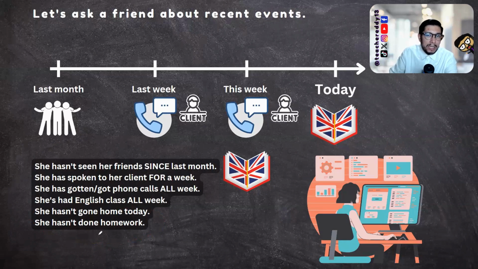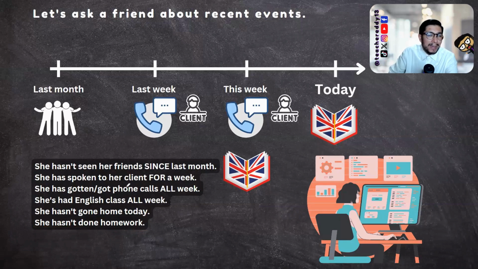Now, check again the sentences, listen, and try to repeat. She hasn't seen her friends since last month. She has spoken to her client for a week. She has gotten phone calls all week. She's had English class all week. She hasn't gone home today. She hasn't done homework. All right, now let's try to answer some questions.